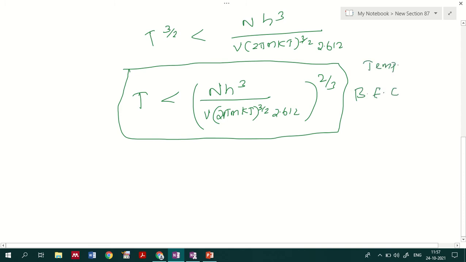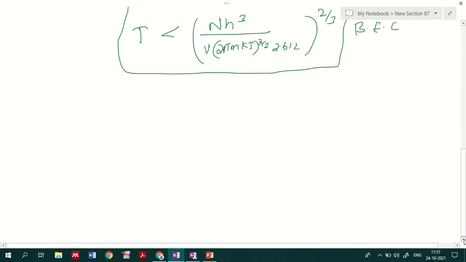Thus this is the temperature condition for Bose-Einstein condensation to occur. At temperatures below this limiting condition, Bose-Einstein condensation will occur. And this limiting value, N h cube divided by V into (2 pi mk) raised to 3 by 2 into 2.612, all raised to 2 by 3, we call the characteristic temperature.